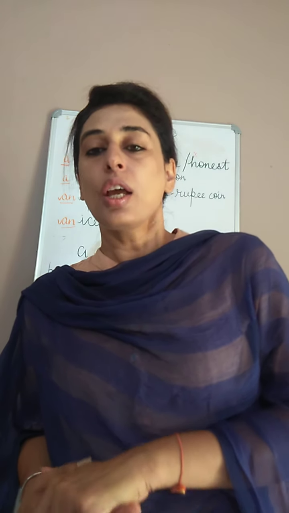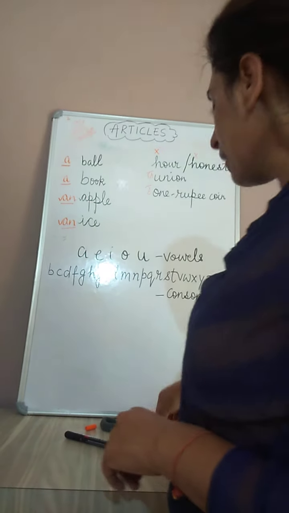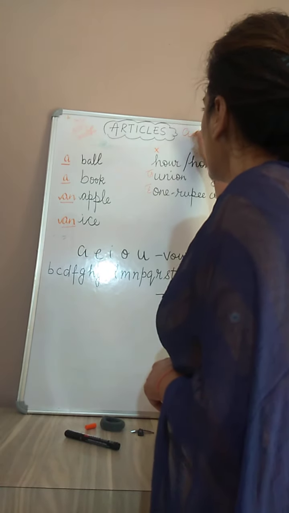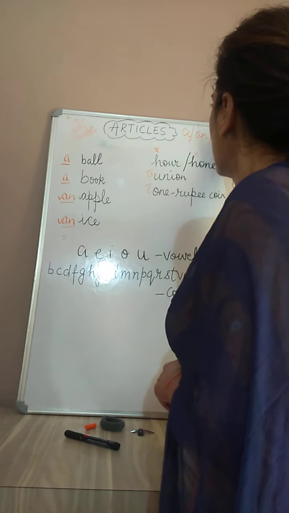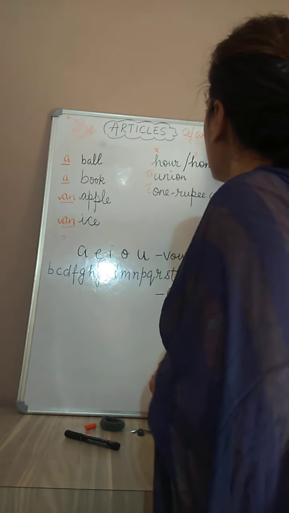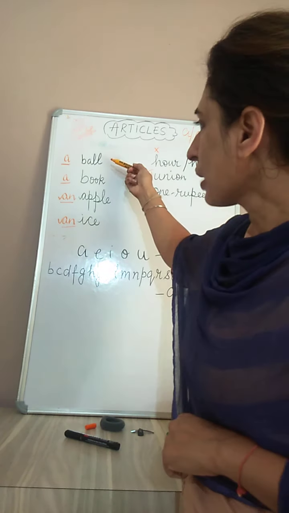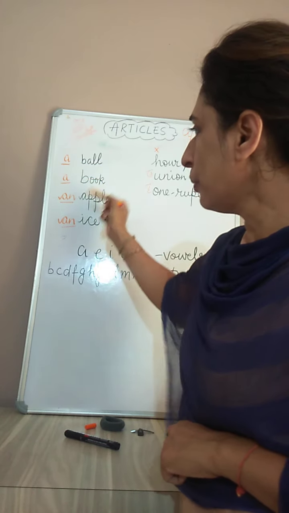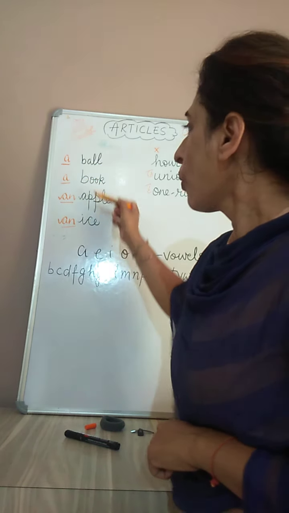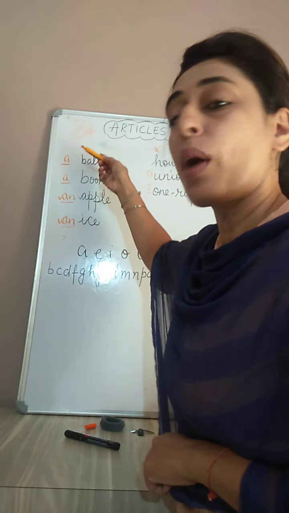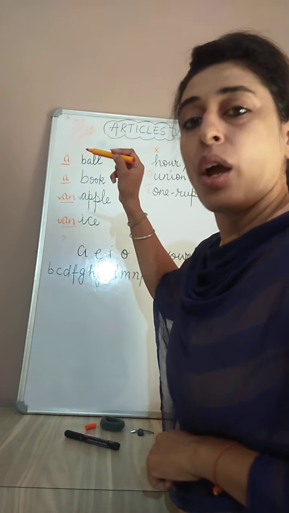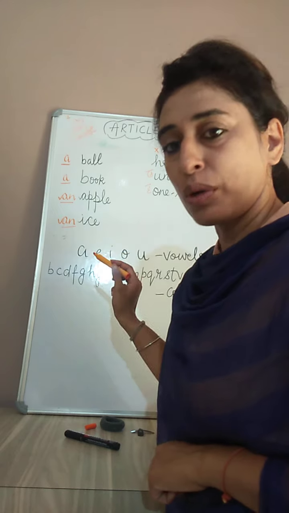So just to resolve your confusion, let us start with the topic, that is articles in grammar today. We have three articles in our grammar: a, an, the. We have three articles in English. Here you can also see a few words: a ball, a book, an apple, an ice. Why is "a" not used everywhere, or why is "an" not used everywhere? You will get the answer to this question today.